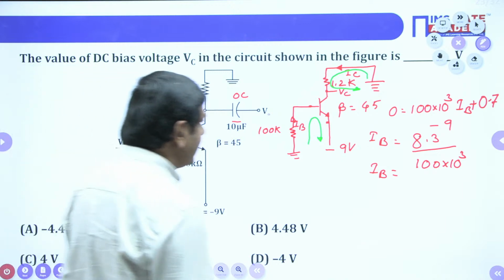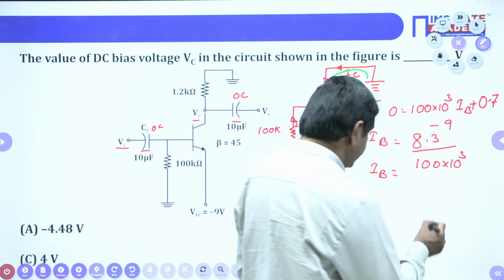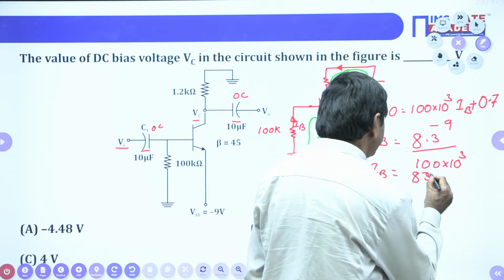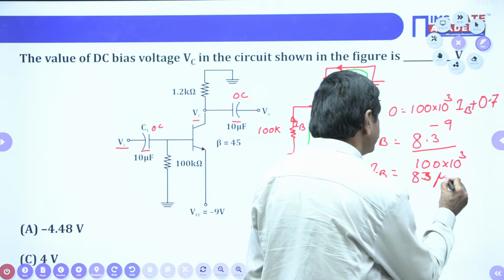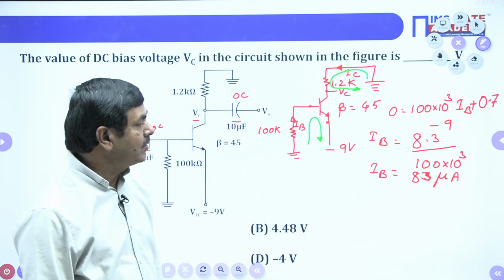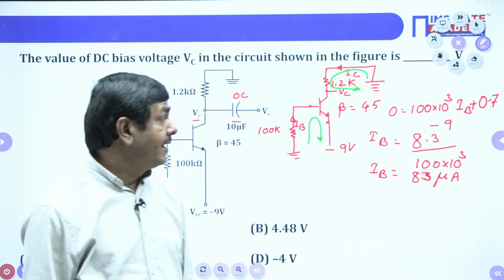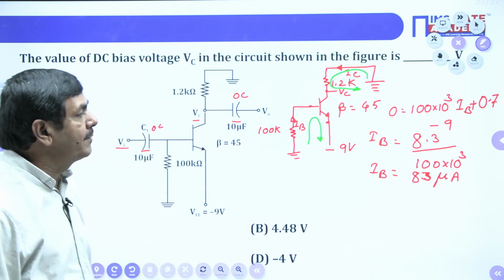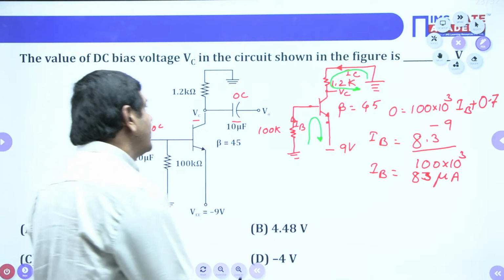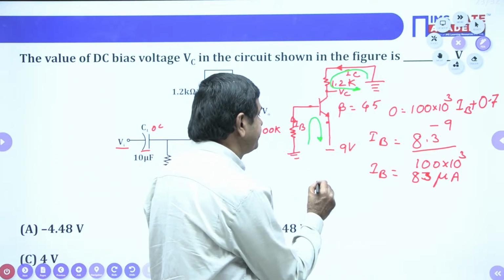If you are using a calculator, it comes exactly as 83 microamperes. Once you have the base current, you can measure the IC.